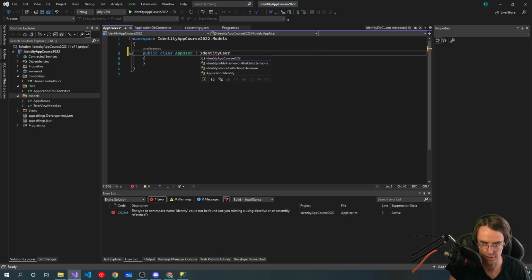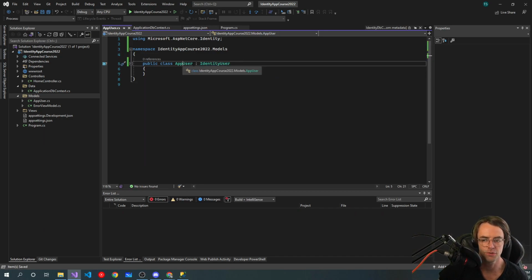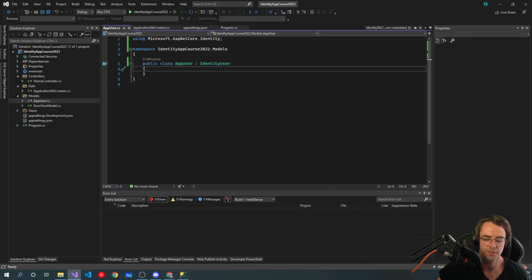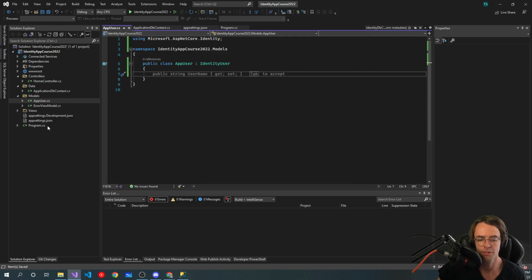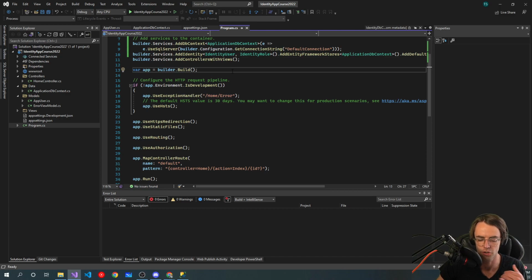close attention to this. So with identity user, we're going to go in and create an identity user, and we're going to create an app user. Now, in theory, you could just go in here and add identity user, and you probably don't even need an app user, but let's watch something happen. This is a good, important point, and it will tie into everything, and help you have good knowledge of identity.